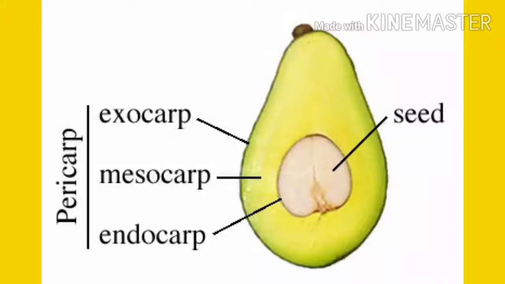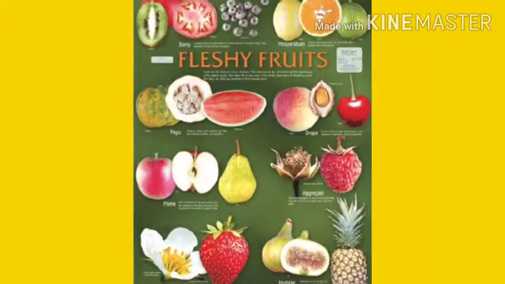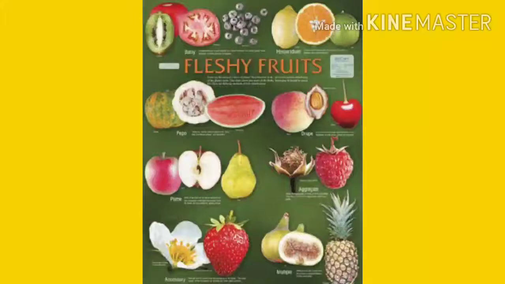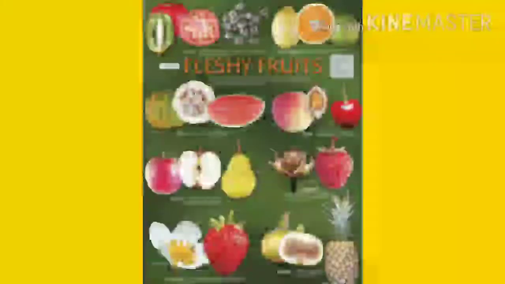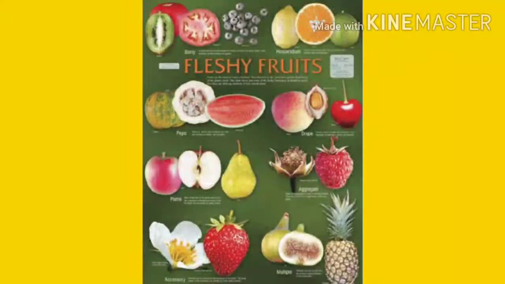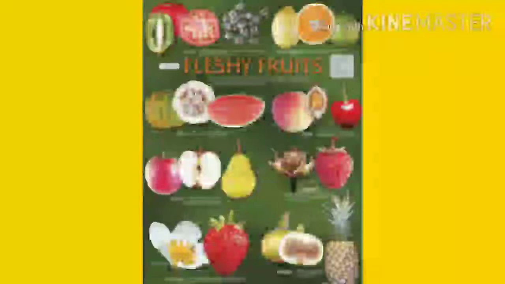So now let's discuss fleshy fruits and dry fruits. A fleshy fruit is one in which the entire pericarp is soft and fleshy, like grape, tomato, papaya, etc. In the case of mango, cherry and plum, the epicarp and mesocarp are pulpy, but the endocarp is hard and encloses the seed. In a dry fruit, the pericarp is not pulpy and encloses the seeds, like a pea pod.